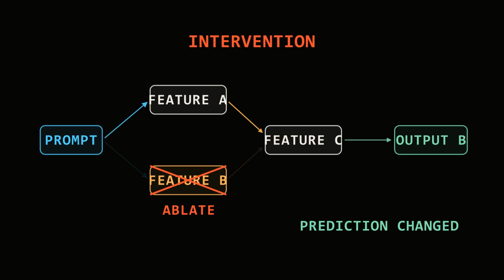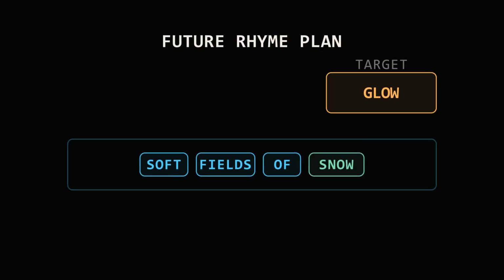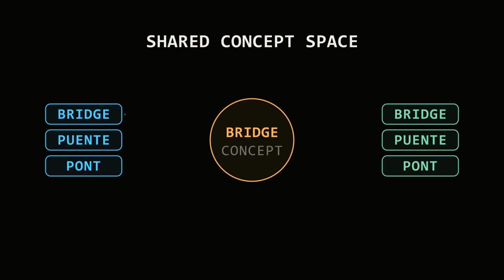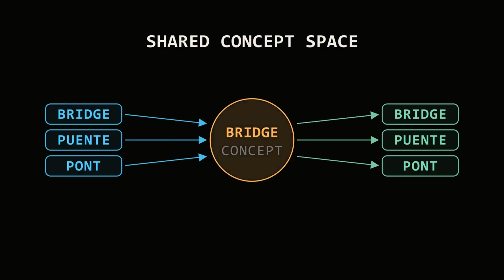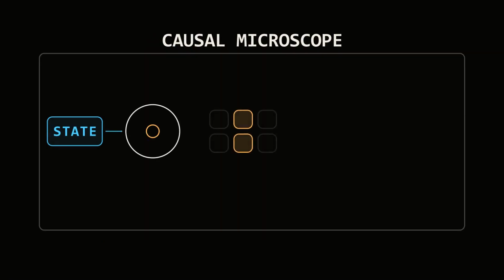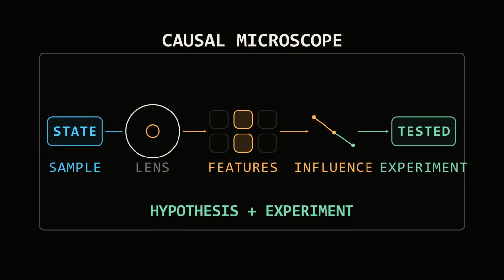Observation becomes intervention. In one poetry experiment, the trace suggested that the model planned a future rhyme before writing the line that reached it. Remove the planned concept and a different rhyme appears. Other traces found shared conceptual machinery across languages. The model could represent an idea in a common internal space, then express it in the language of the prompt. Here is the real breakthrough. We are not reading a private sentence. We are building a causal microscope: features, influence paths, and experiments that can disagree with our guess.